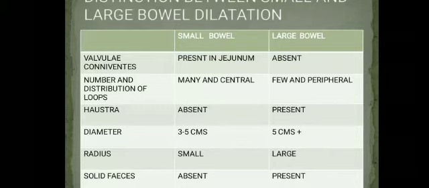Haustra will be present in large bowel obstruction, and in small bowel there will be no haustra. The diameter of the bowel loops will be approximately 3 to 5 centimeters in small bowel, and in large bowel it's usually more than 5 centimeters. The radius will be large in large bowel and small in small bowel. Solid feces will usually be present in case of large bowel obstruction and not so common in small bowel obstruction.